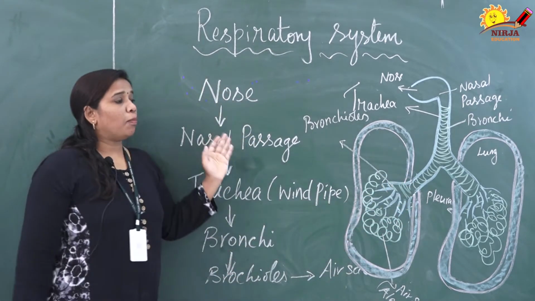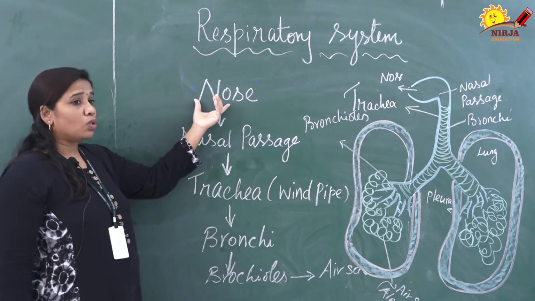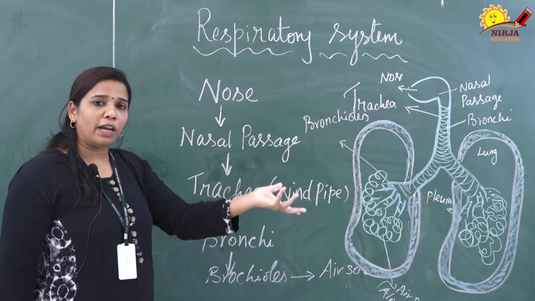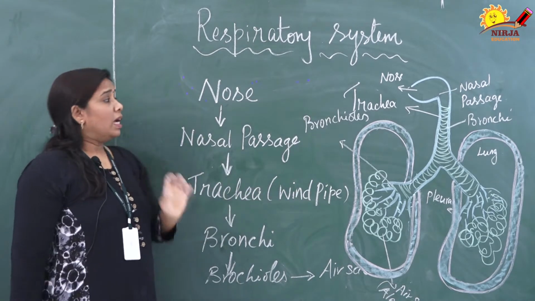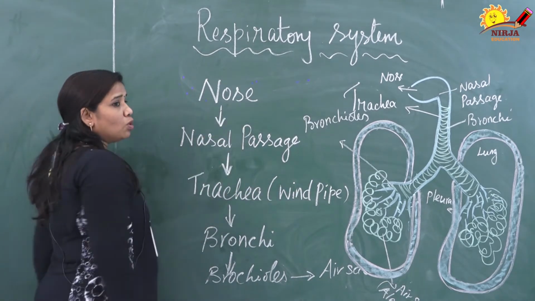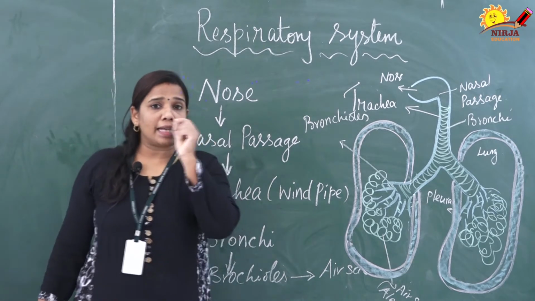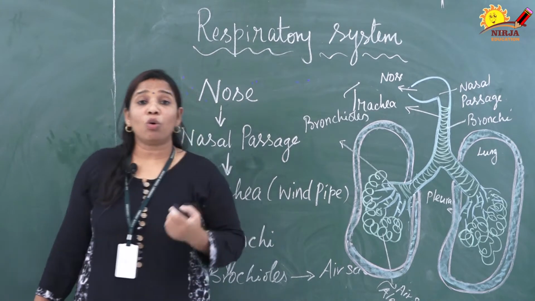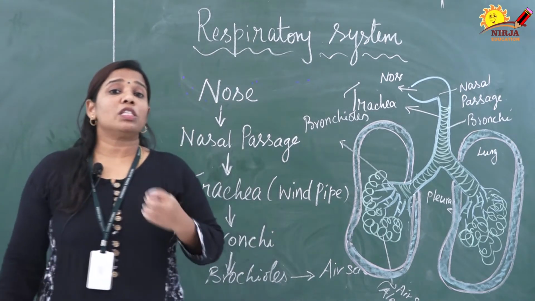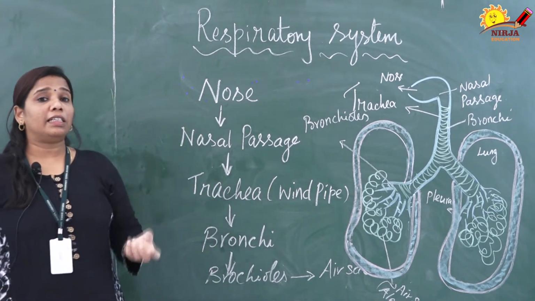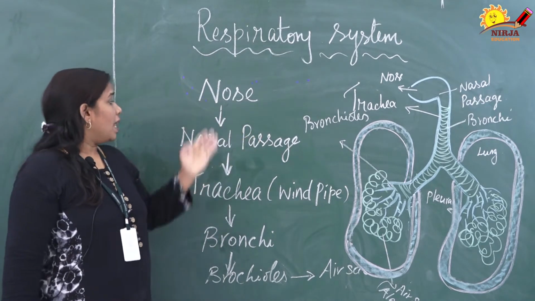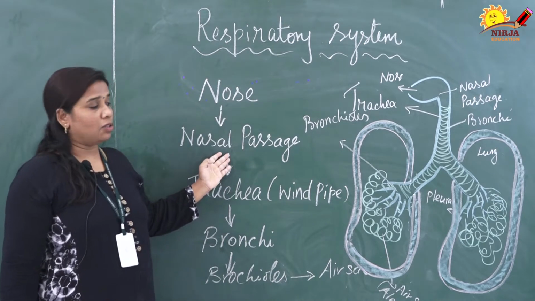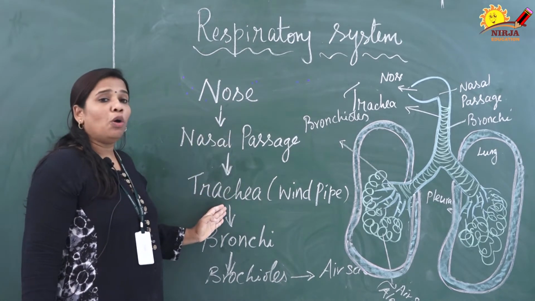Now each and every part we have to discuss. First, the nose. The nose is just to transfer the gases from the outside environment to inside our body. If you look inside our nose, many hair-like particles, hairs, are present, and at the same time some mucous slimy membrane is also present. What is the role of the hair-like appearance? It is just to filter the dust material that comes from the air. At the same time it allows the air inside the nasal passage. The nasal passage leads to the windpipe.